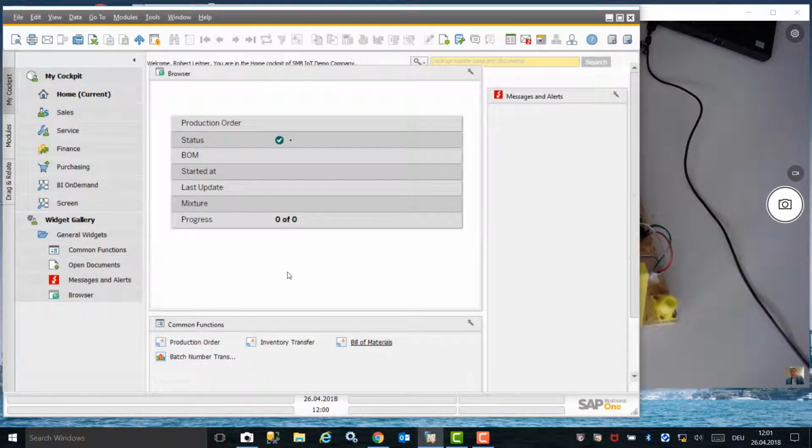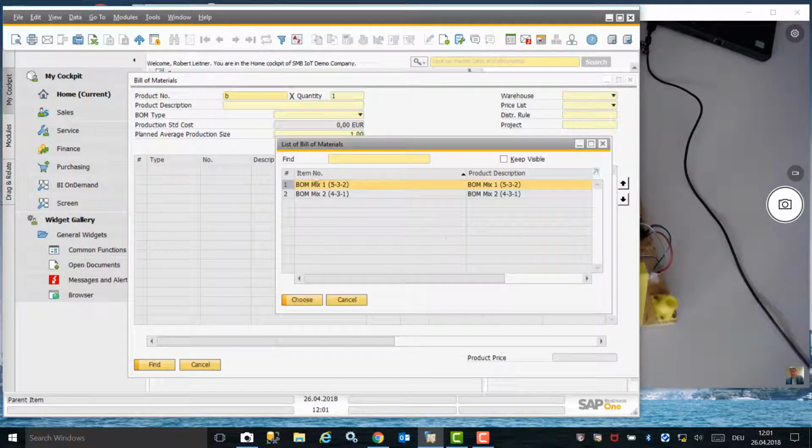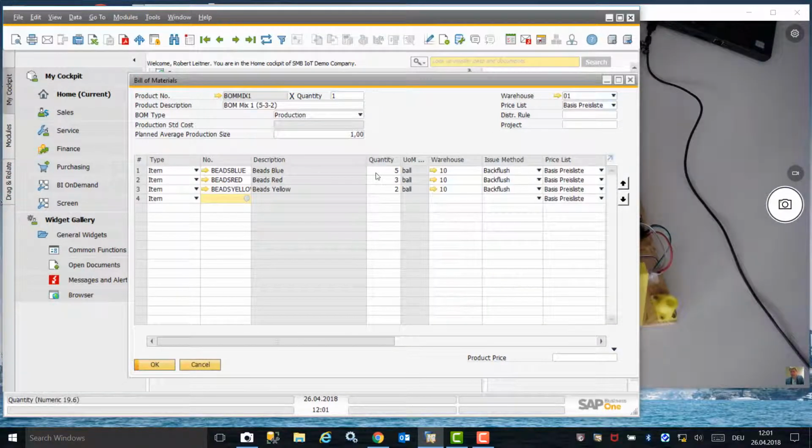In SAP Business One, we have 2 bill of materials, which are made up of different ratios of beads. Bill of material mix 1 consists of 5 blue, 3 red, and 2 yellow bead ratios. Bill of material mix 2 consists of 4 blue, 3 red, and 1 yellow bead ratio.